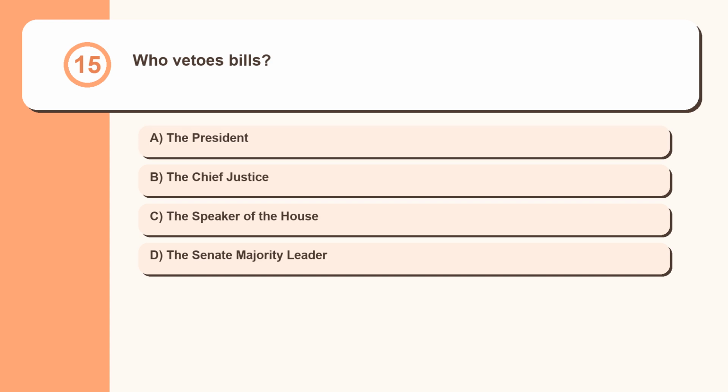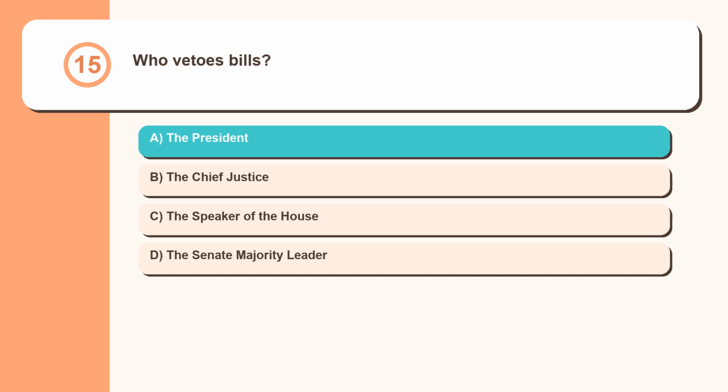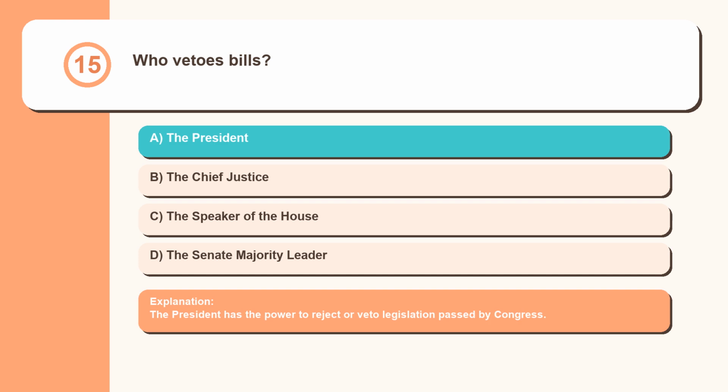Question 15. Who vetoes bills? The President, the Chief Justice, the Speaker of the House, the Senate Majority Leader. The President has the power to reject or veto legislation passed by Congress.